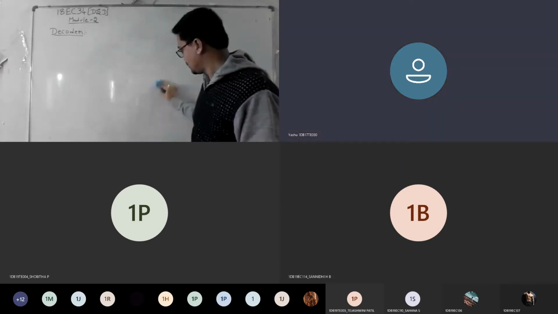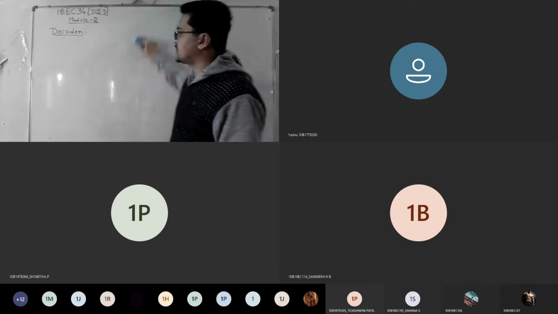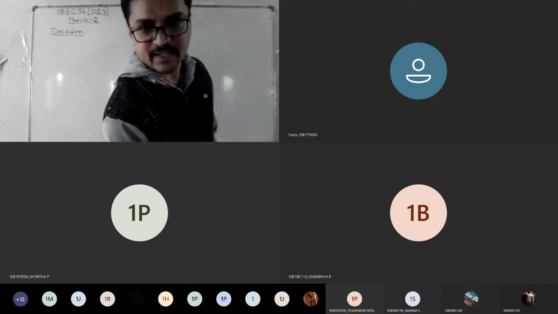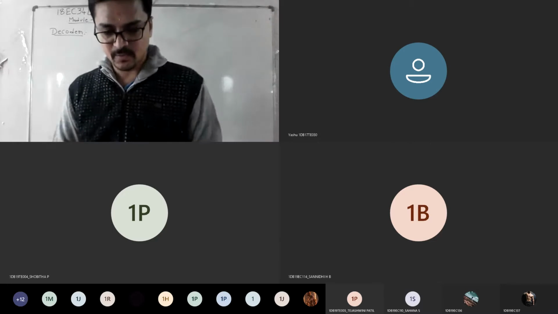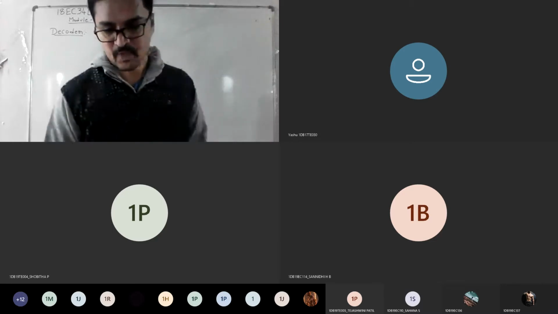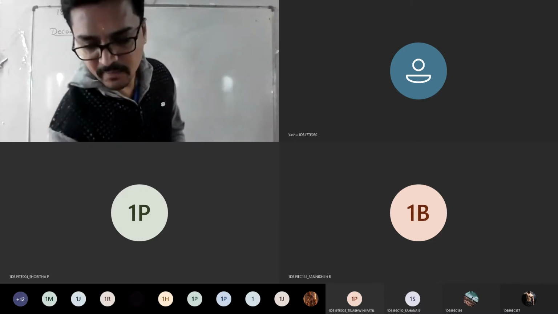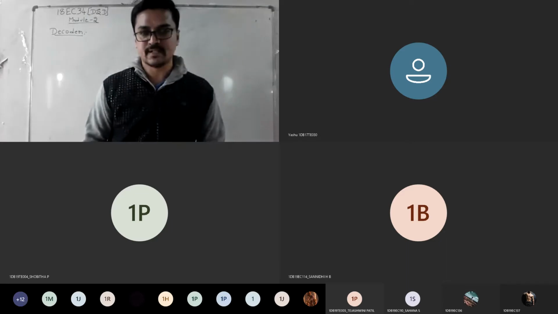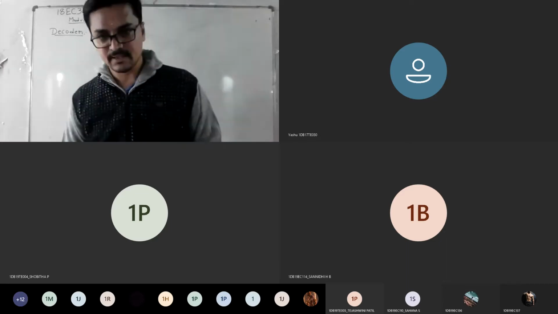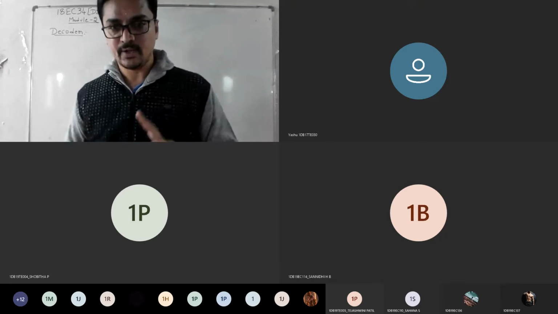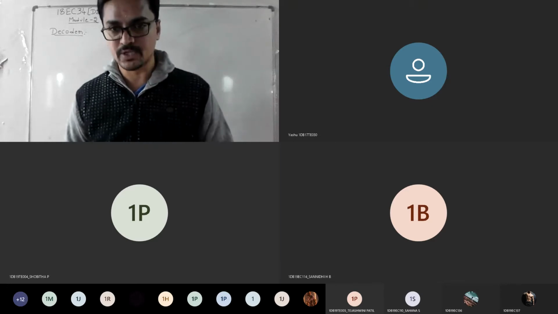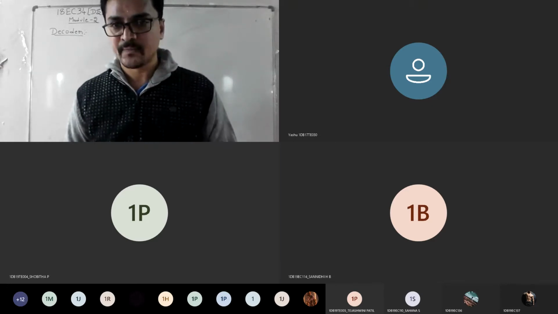Yes, sir, we got it. Okay, good. So we'll straight away move to the decoding technique first. As your syllabus starts with the decoder, we'll go with the decoder first. As I said, decoder means what? It is a combinational logic circuit which has n inputs and 2 power n outputs. N inputs and 2 power n outputs.